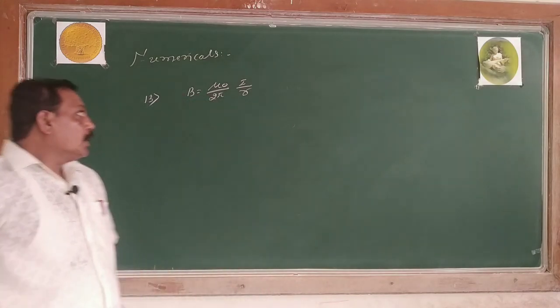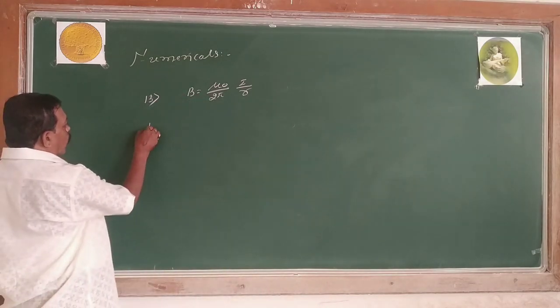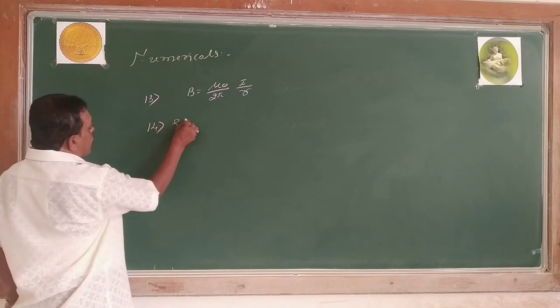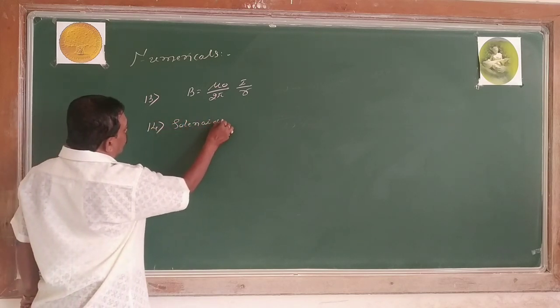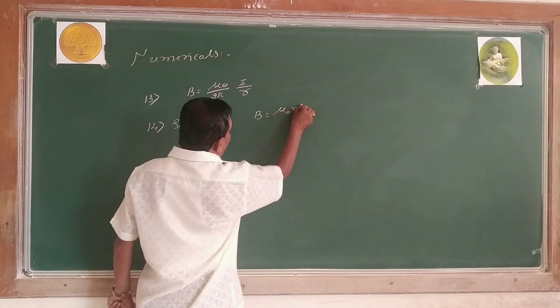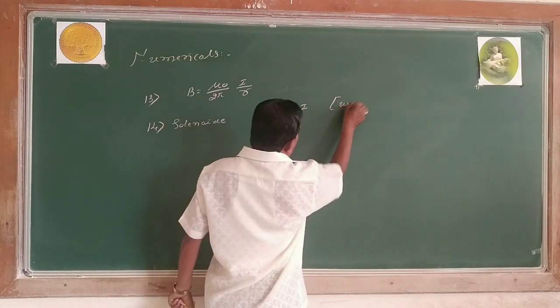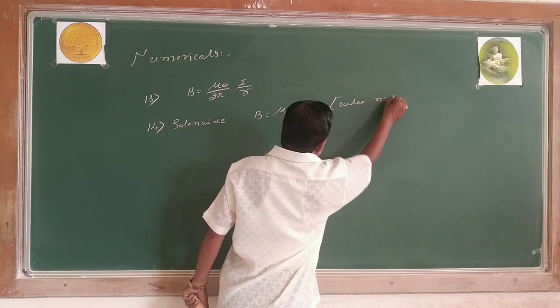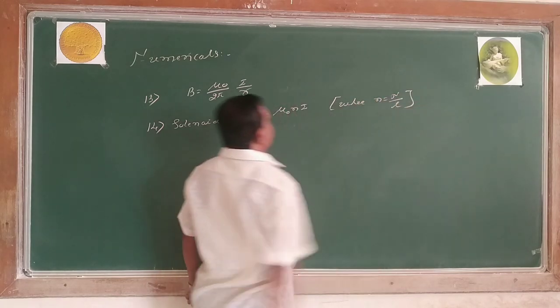The next one, for a solenoid, the magnetic field B equals mu naught n i, where small n equals the number of turns per unit length.